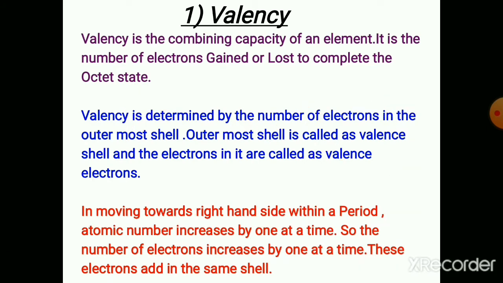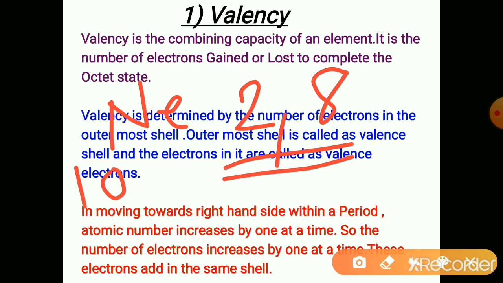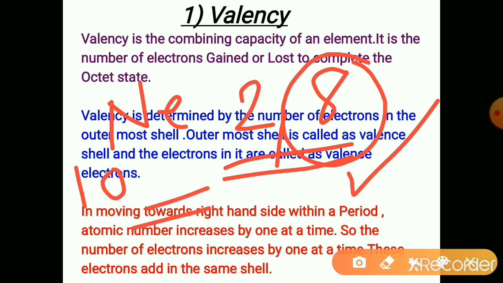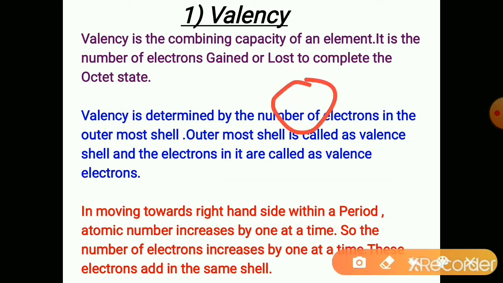Neon. Atomic number 10. Its electronic configuration is 2, 8. As its outermost shell has 8 electrons, its octet is already complete, so it has no tendency to lose or gain electrons. So its valency is 0.